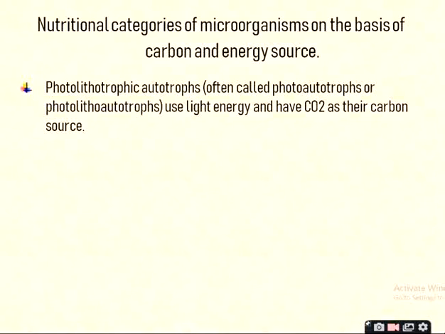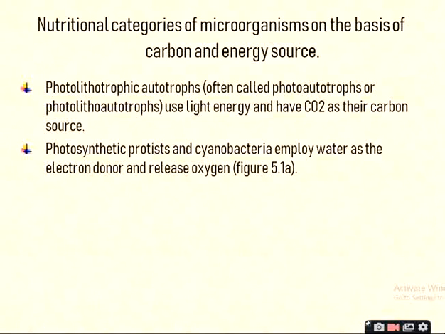Photolithotrophic autotrophs use light energy and have CO2 as their carbon source. Okay, photosynthetic protists and cyanobacteria employ water as the electron donor and release oxygen.